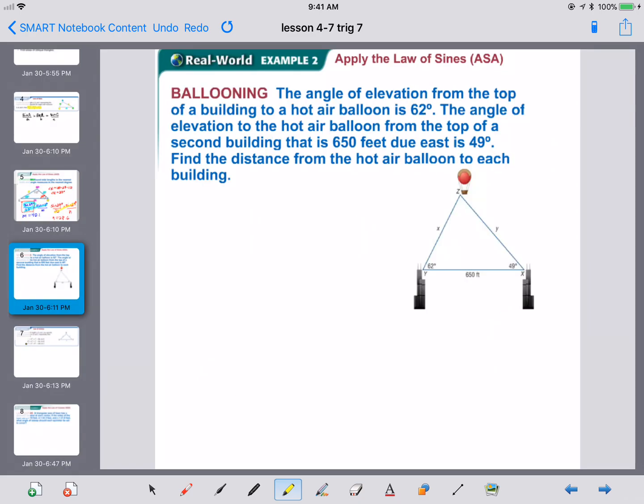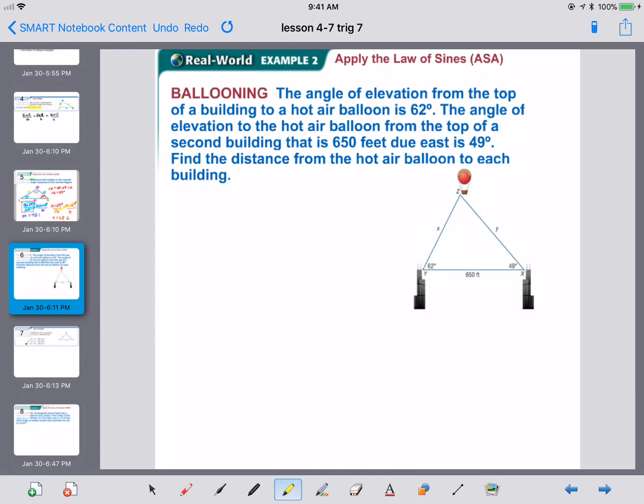Here is another example using the law of sines. Now let's figure out why we're using the law of sines. So we've got these two buildings, and let's assume they're identical buildings, same height. They're across from each other. And there's a balloon between the buildings.